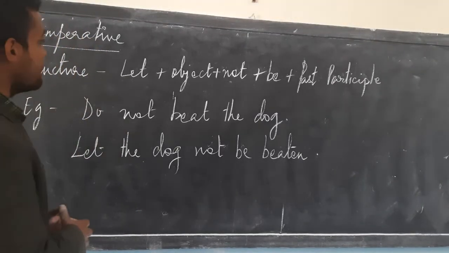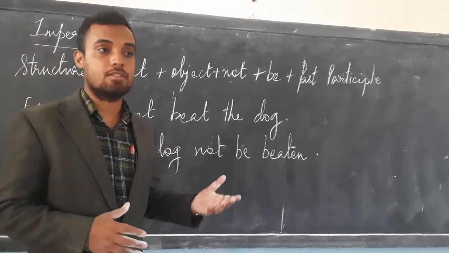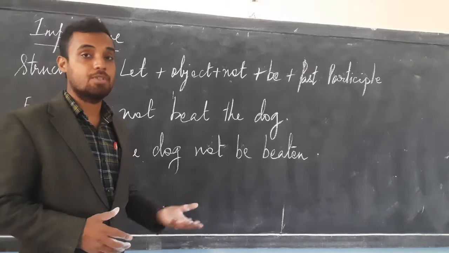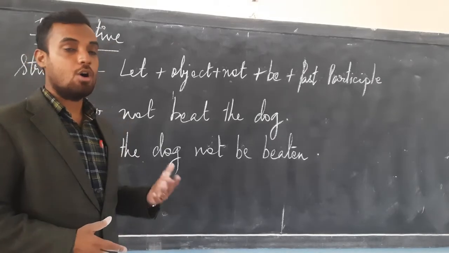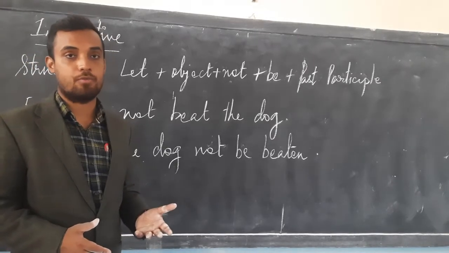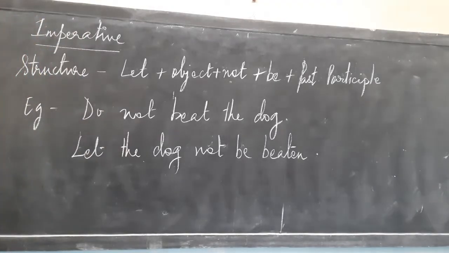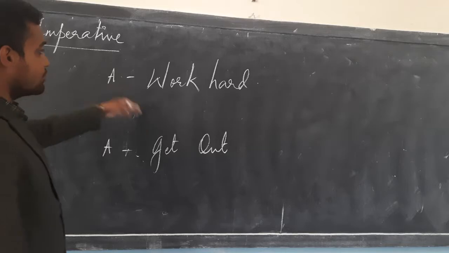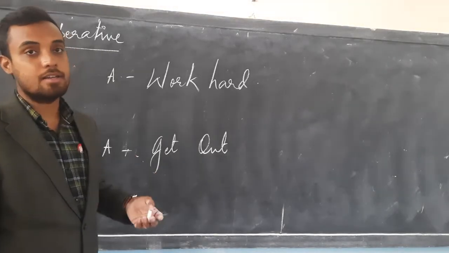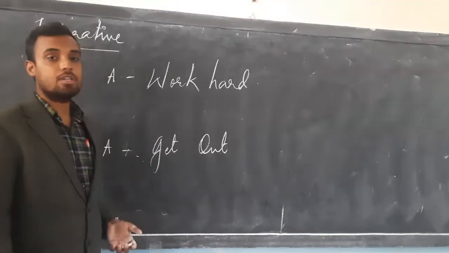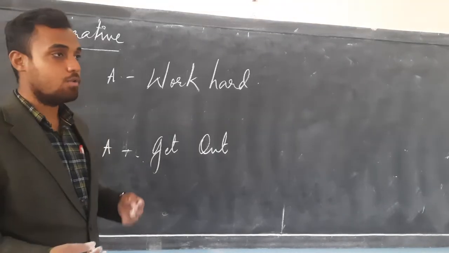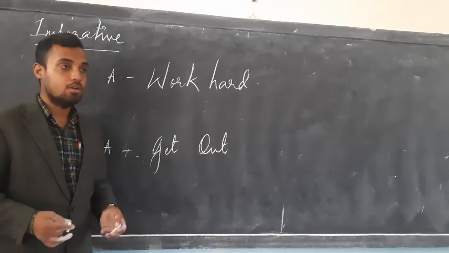Now, this was about imperative sentences where we have been given the subject, verb and object. Now, for those sentences where the object is not given to us, how are we going to write the passive form? These two sentences are in active voice, but they don't carry an object with them. So what are we going to do with them? How are we going to change them into passive voice?